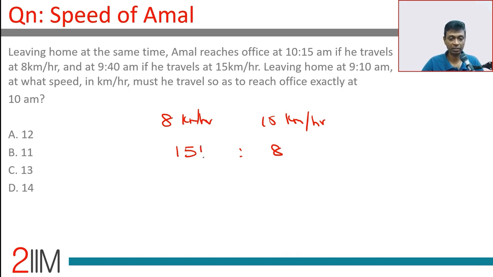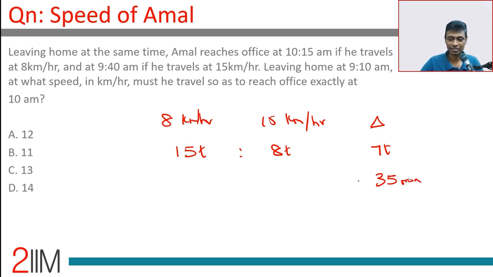If he takes 15t time, he'll take 8t time. Brilliant. With this, you're through. That means the difference in time taken is 7t. He starts at 10:15, he starts at 9:40. Reaches office at 10:15, reaches office at 9:40, if he travels at 15 kilometers per hour. The difference between these two times is 35 minutes.